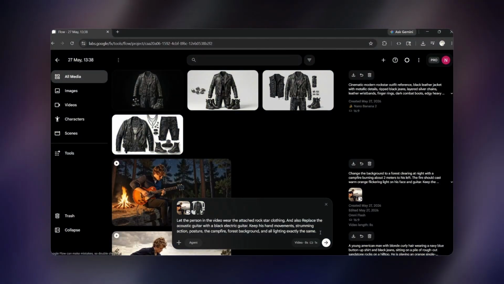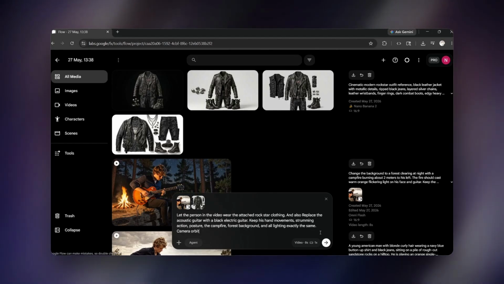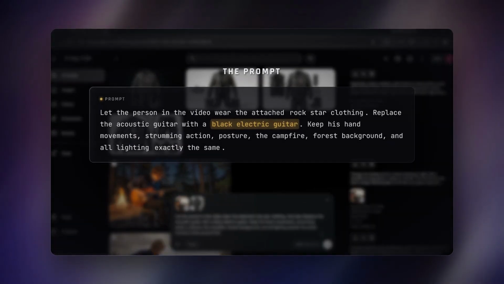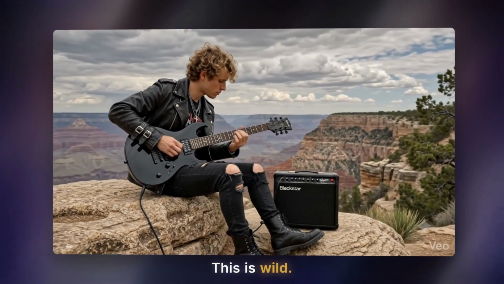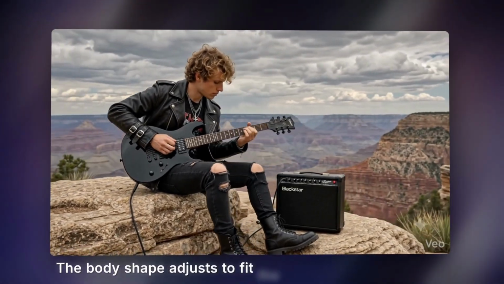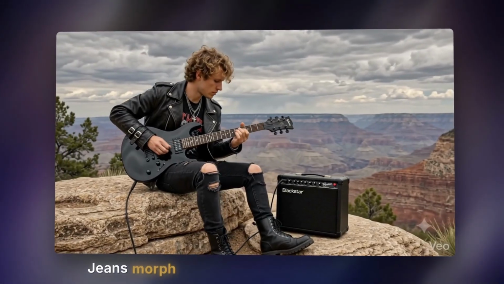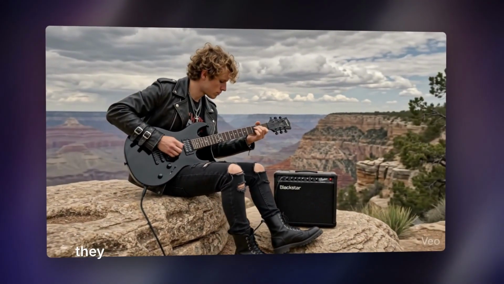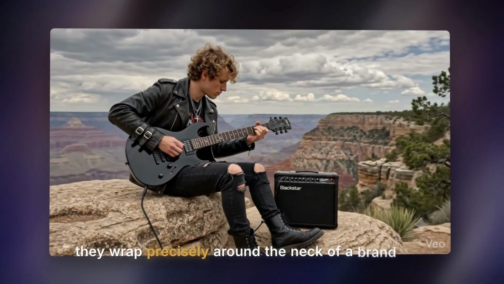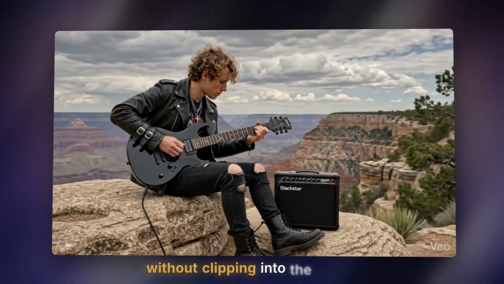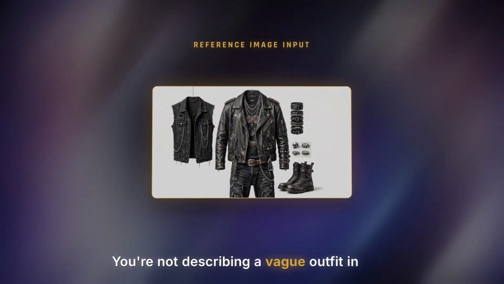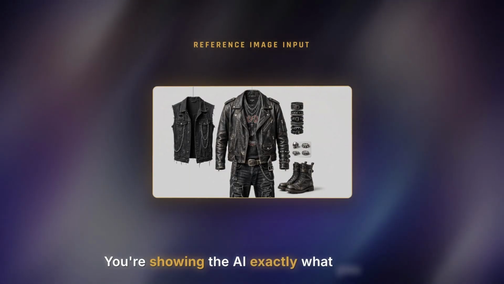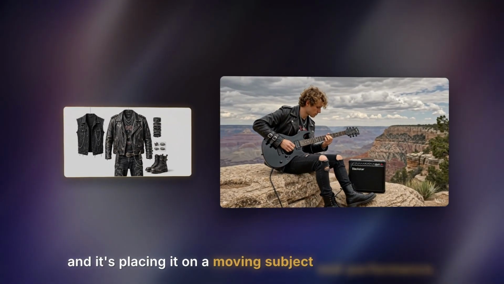I'm uploading reference images of a rock star outfit, leather jacket, ripped jeans, silver chains, and a dark electric guitar, telling Omni to swap everything on the subject while keeping the scene intact. This is wild. The body shape adjusts to fit the leather jacket structure. Jeans morph seamlessly, and look at his fingers, they wrap precisely around the neck of a brand new guitar without clipping into the wood. This is reference image input in action. You're not describing a vague outfit in text, you're showing the AI exactly what you want, and it's placing it on a moving subject mid-performance.